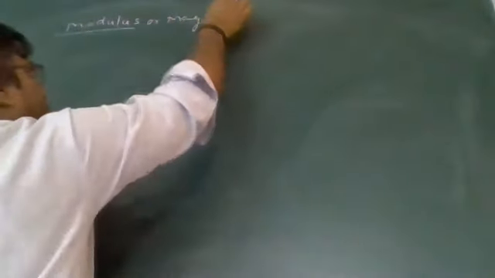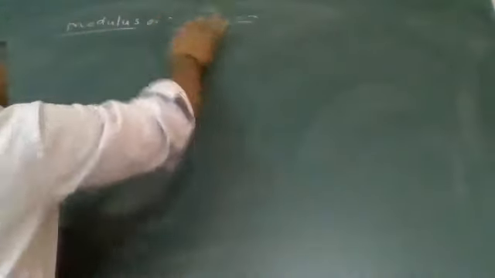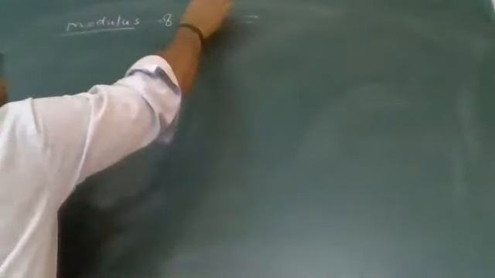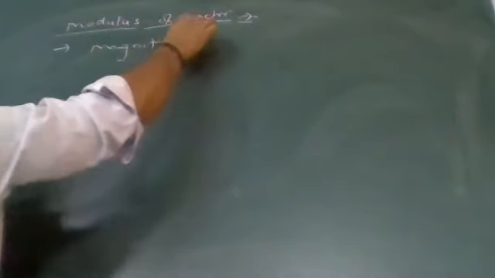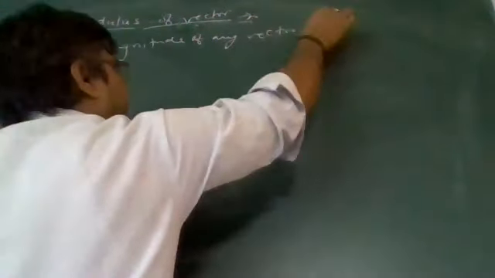Next point, modulus of vector. Modulus or magnitude of vector. Modulus of vector is the better terminology. It is for representation of magnitude. Magnitude of any vector quantity will represent the modulus of vector.